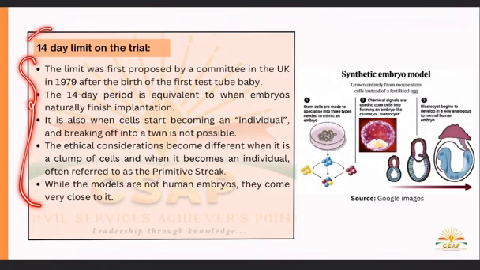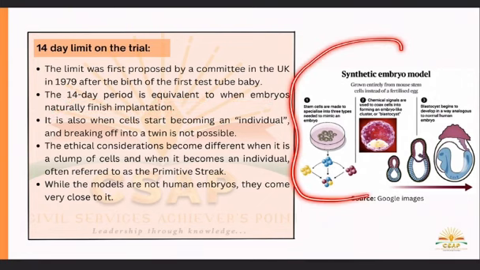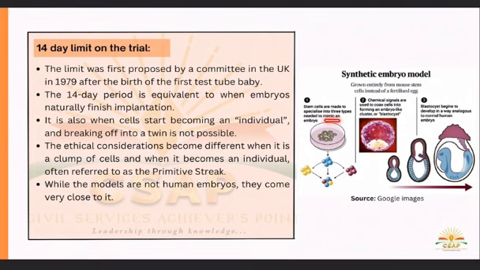Today the 14-day limit on the trial, which was first proposed by a committee in the UK in 1979 after the birth of the first test tube baby, is equivalent to when embryos naturally finish implantation. I have represented the whole process through a picture, where stem cells are made specialized into 3 types needed to mimic an embryo. Chemicals are given, then the blastocyst begins to develop in a way analogous to a normal human embryo. So this is the 3-step process through which we can generate an embryonic stage, or the whole process of embryogenesis.